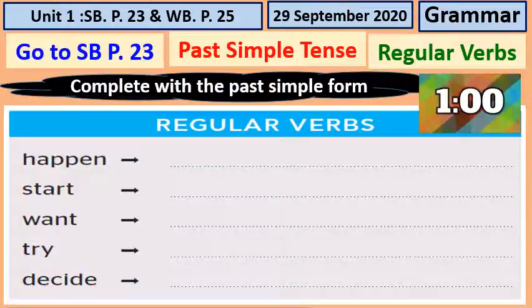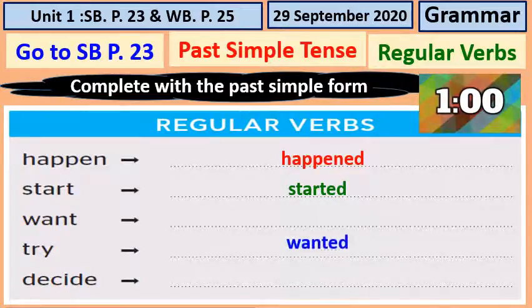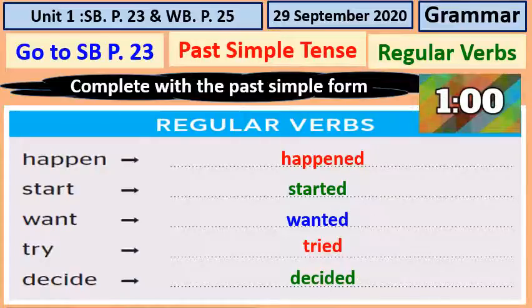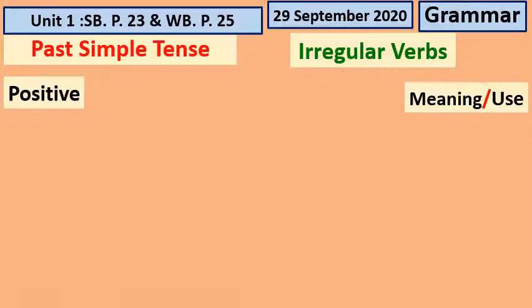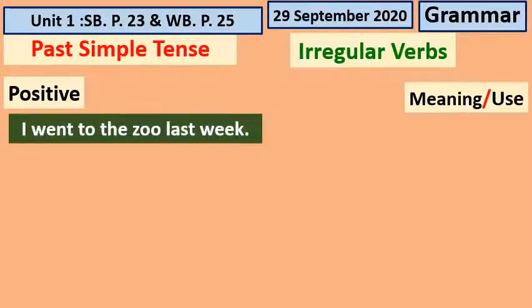Now I want you to make the regular past form of the verbs. We have the verbs happen, start, want, try, and decide. Pause the video, do this one, then come back to check your answers. Here we are: happen, happened; start, started; want, wanted; try, tried; decide, decided. Do you have the same answers? Now let us continue talking about the past simple.